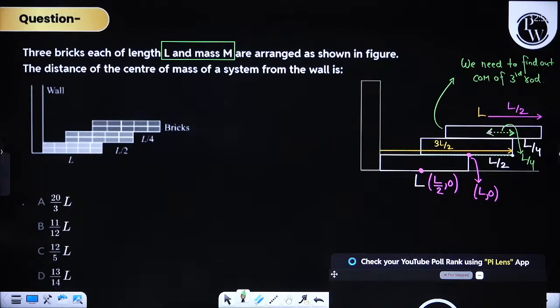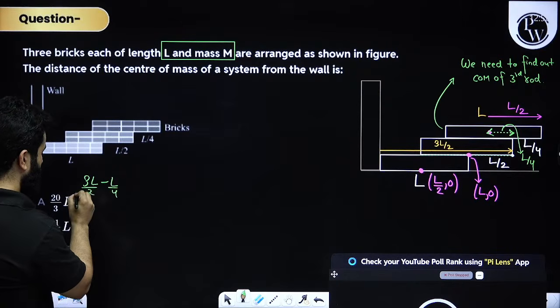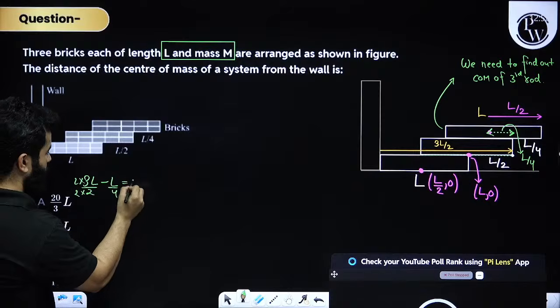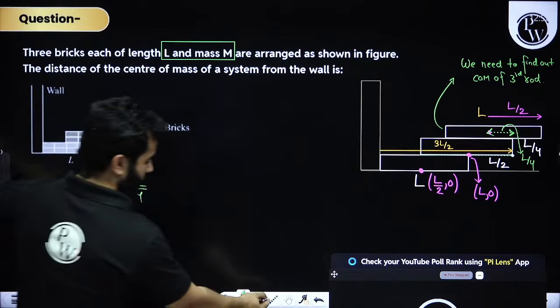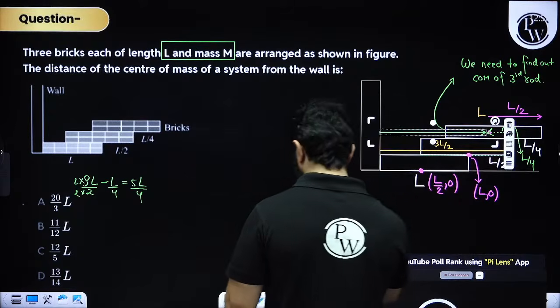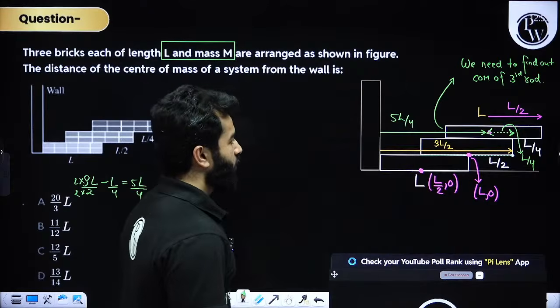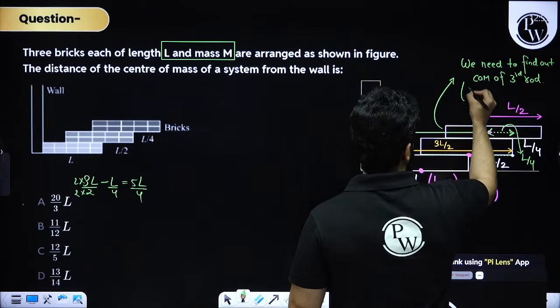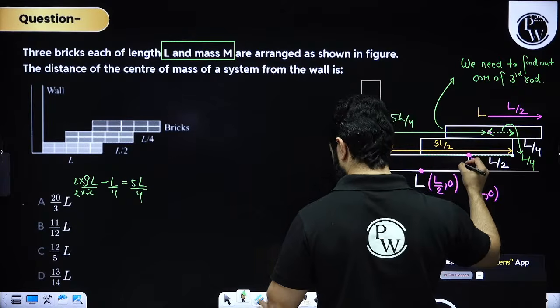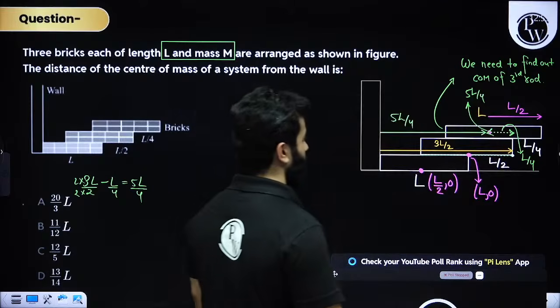And this is 3L by 2, and this is 3L by 2 minus L by 4. So, times 2 times 2, that means this is going to be 5L by 4. This length is going to be 5L by 4. So the center of mass of this will become 5L by 4. Let's check. This coordinate will become 5L by 4, right?